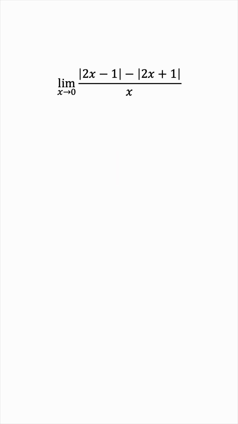The problem lies in the two absolute values we have in the numerator. So, how do we deal with those? The absolute value of any quantity is the quantity itself if it's positive, but if the quantity is negative, then the absolute value will be the negative of the quantity, so that it becomes positive. Let's apply this to the two absolute values we have.